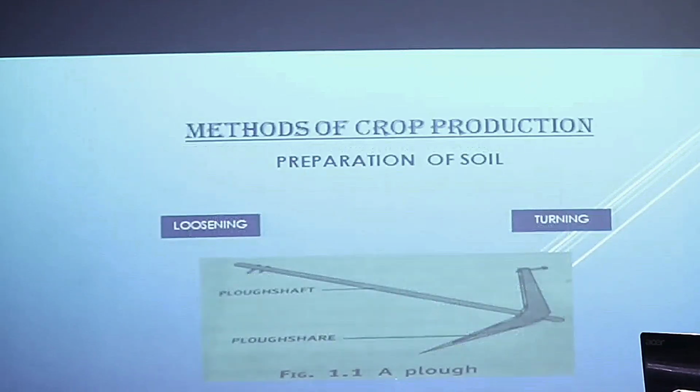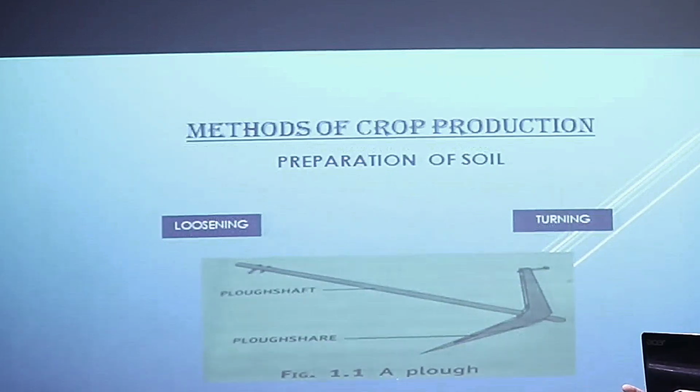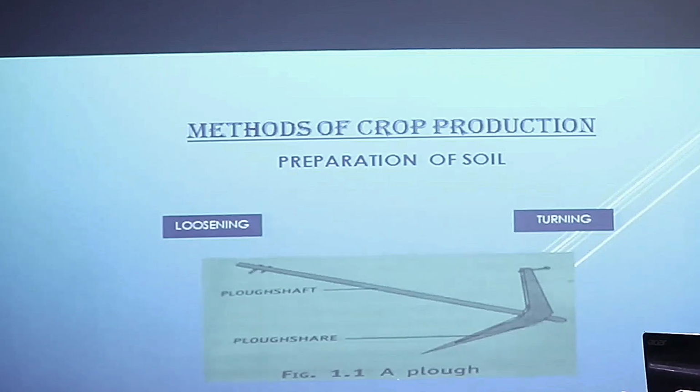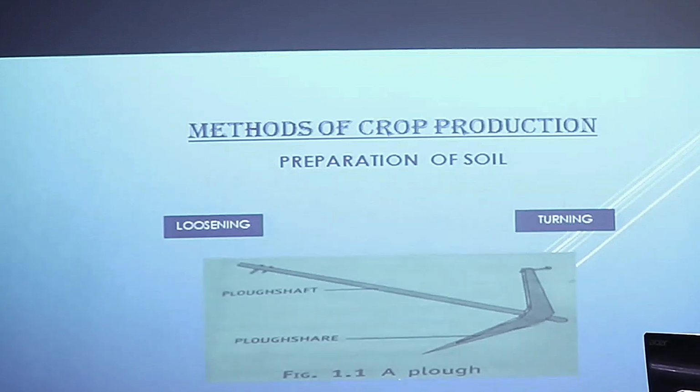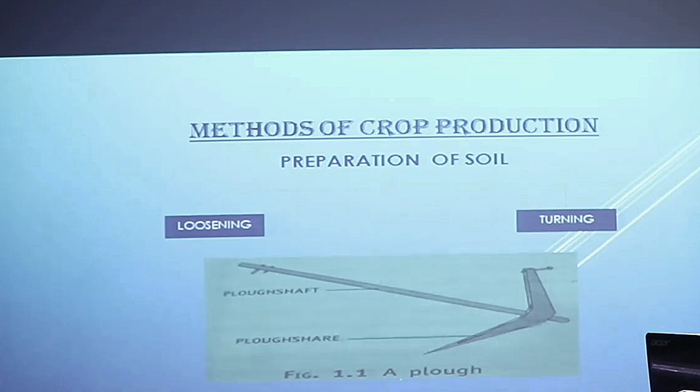Now we will be discussing the step-by-step methods of crop production. How we can get better variety of crops, how to sow the seeds, how to select the seeds. Now we are going to study about them step by step. So the first step which we are going to discuss is preparation of soil. So how can you prepare the soil? For preparation of soil, there are two steps.